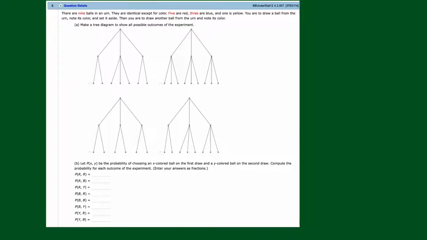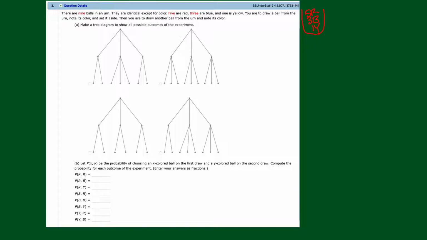Section 4.3, problem 3. There are 9 balls in an urn. They're identical except for color. Okay, now I like to draw these so I can actually see what's happening here. We have 5 red, 3 blue, and 1 yellow.